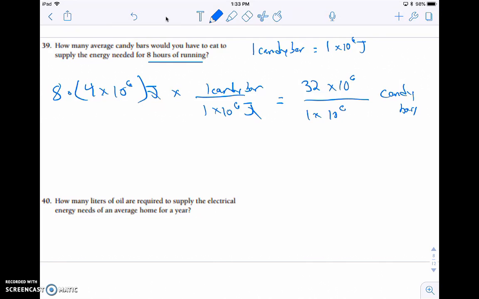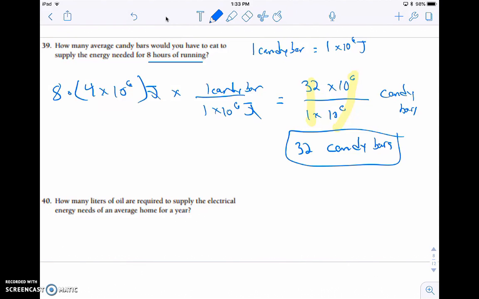Okay, and the nice thing about scientific notation is we have 32 times 10 to the 6th over 1 times 10 to the 6th. So we can kind of just analyze these numbers and then the powers of 10 separately. So 32 divided by 1 is 32. 10 to the 6th divided by 10 to the 6th is actually just 1. So you get 32 times 1, or just 32 candy bars.